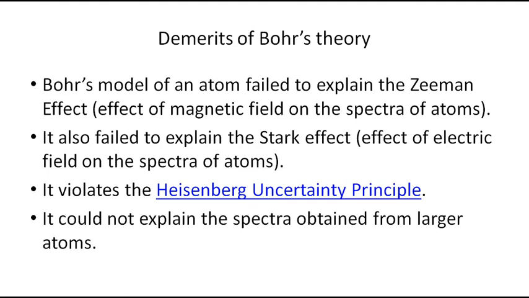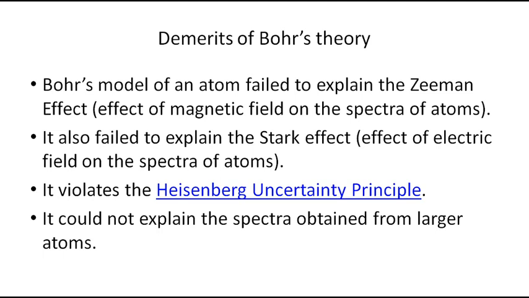What is the Zeeman effect? The effect of a magnetic field on the spectra of atoms. Now you have seen the spectrum. This is absorption spectrum and emission spectrum, which he could explain. But when there is a magnetic field, the spectrum is deviated. There is a splitting of the spectral lines because of the magnetic field. That cannot be explained by Bohr's model.